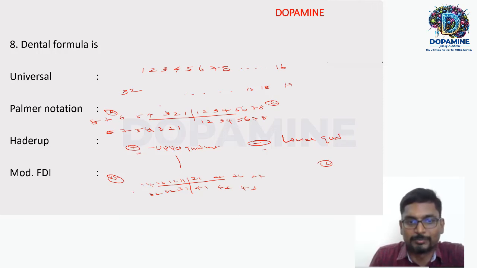So modified FDI and FDI are two-digit systems. The first digit represents the quadrant, the second digit represents the tooth.